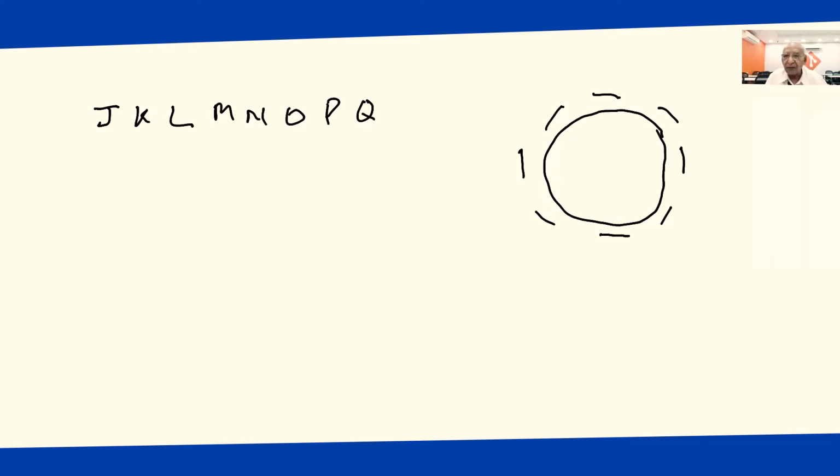I do not know where to settle J, so I am settling J here. So here is J, and Q is sitting immediate to the left of J. So you have to decide what is right and left in a circular arrangement. In a linear arrangement, the situation was very much clear. This side was the right, this side was the left. Now here is a circular table. So if I go like this, this is my right hand, this is my left hand. If I am talking right, I will be going in this way. If I am talking left, I will be going in this way. So that is the situation.